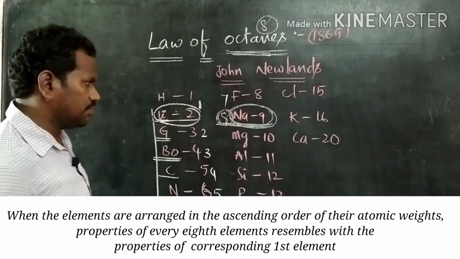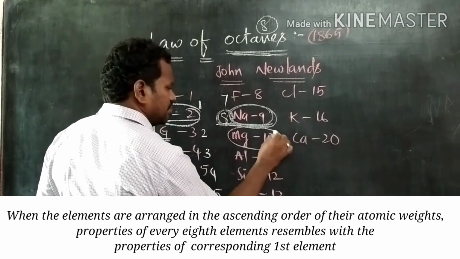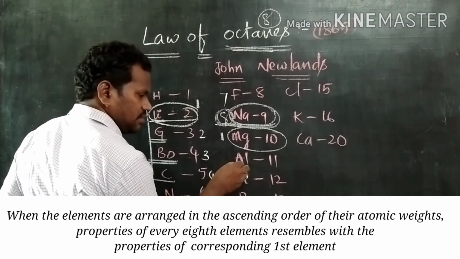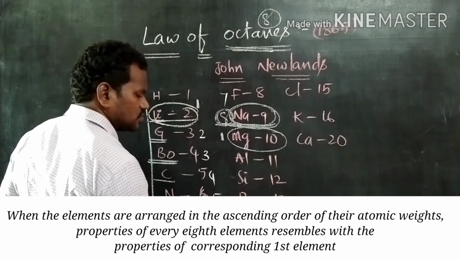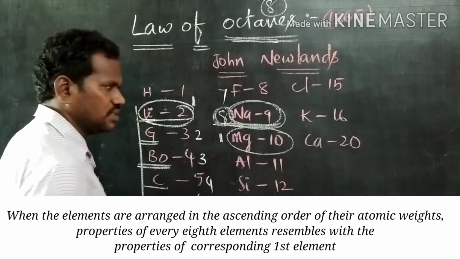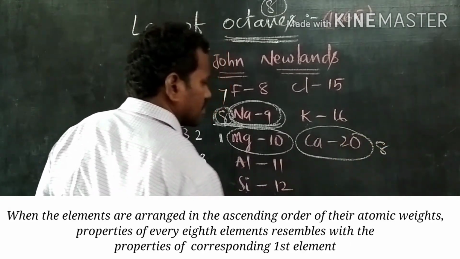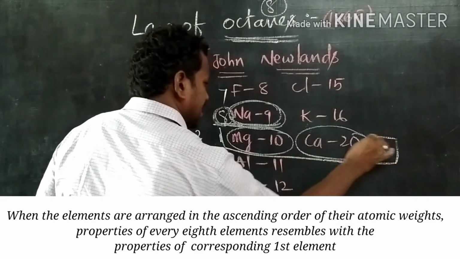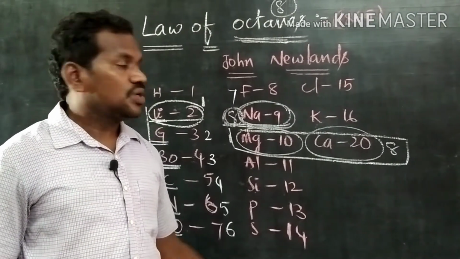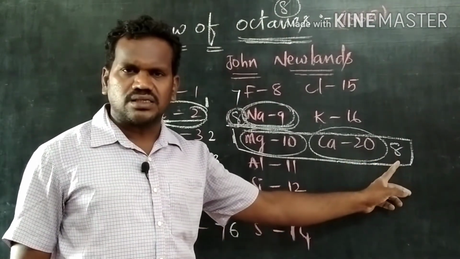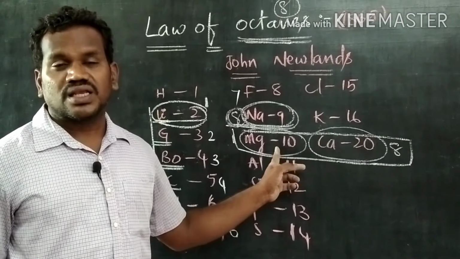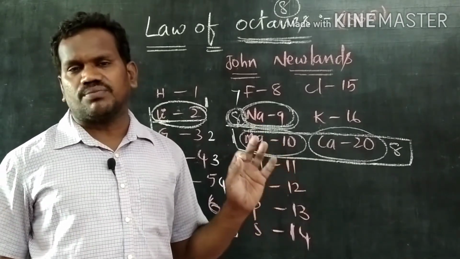Now one more example. If you consider magnesium as the first element, count from there onwards: aluminium 2, silicon, phosphorus, sulfur, chlorine, potassium. Up to here it becomes 7 elements. The 8th element is calcium. This means the properties of magnesium and calcium are similar. The properties of every 8th element resemble the properties of the corresponding first element, like octaves in music.